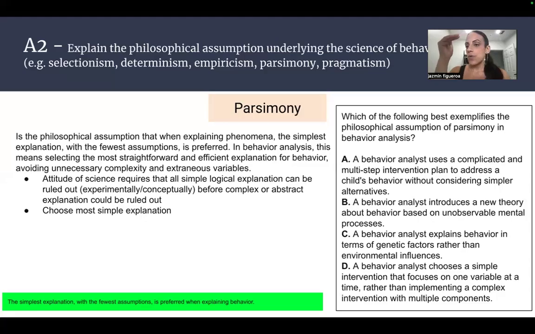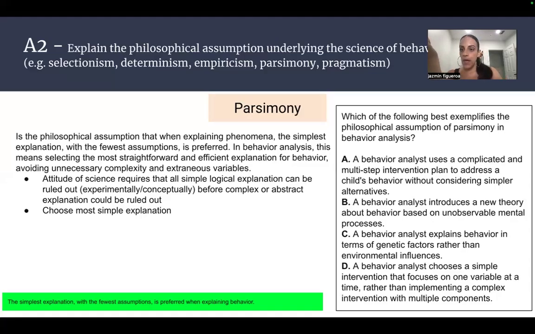So here, a question we may look at on the BCBA exam is, which of the following best exemplifies the philosophical assumption of parsimony in behavior analysis? A, a behavior analyst uses a complicated and multi-step intervention plan to address a child's behavior without considering simpler alternatives. B, a behavior analyst introduces a new theory about behavior based on unobservable mental processes. C, a behavior analyst explains behavior in terms of genetic factors rather than environmental influences. D, a behavior analyst chooses a simple intervention that focuses on one variable at a time rather than implementing a complex intervention with multiple components.